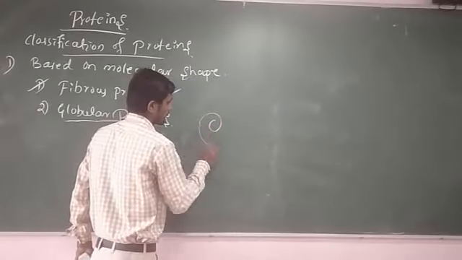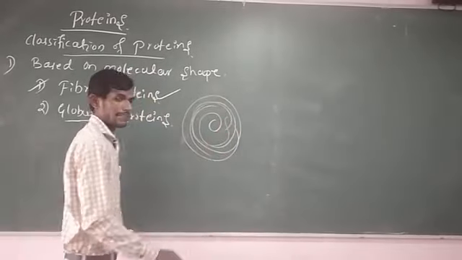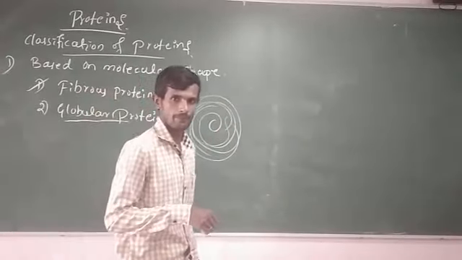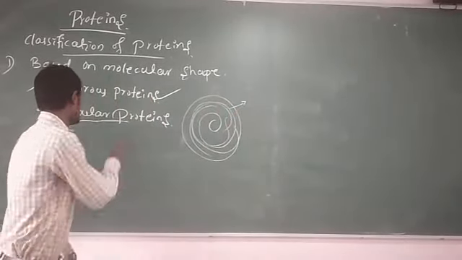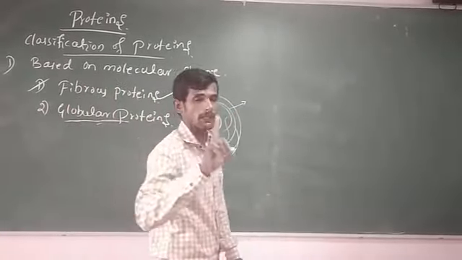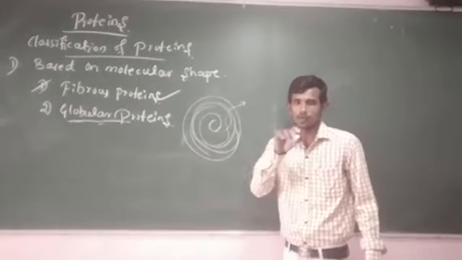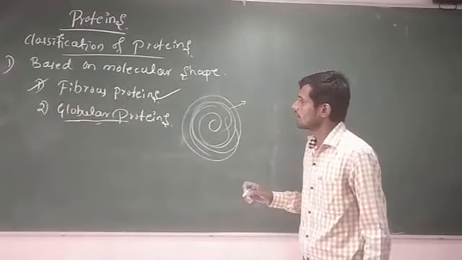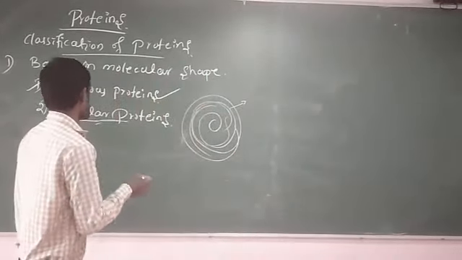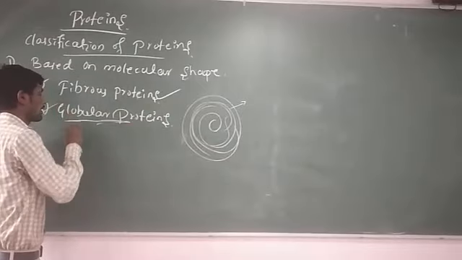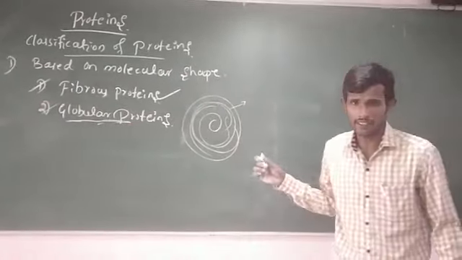When polypeptide chains are coiled around and a spherical structure of proteins is formed, they are referred to as globular proteins, and these are soluble in water.